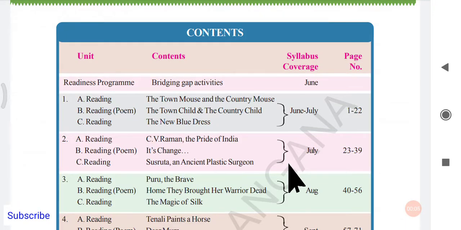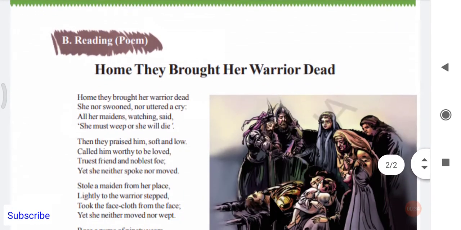Yeah, so we are continuing the summaries of 7th class English, and so far we have completed up to Unit 3 Reading A. And in today's video, we shall go through Unit 3 Reading B, that is the poem Home They Brought Her Warrior Dead. A very beautiful, of course, some type of a sad poem also, but we shall go through the poem very quickly to understand it very intelligently. Okay, yeah, so here we go.